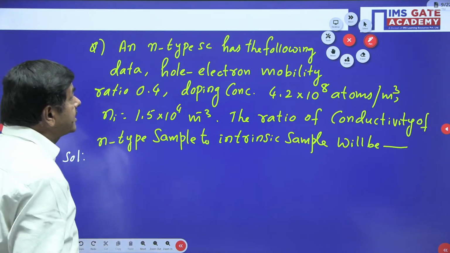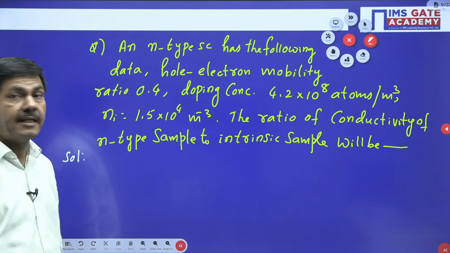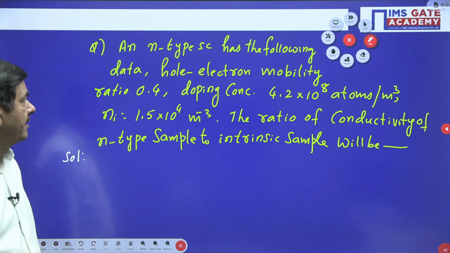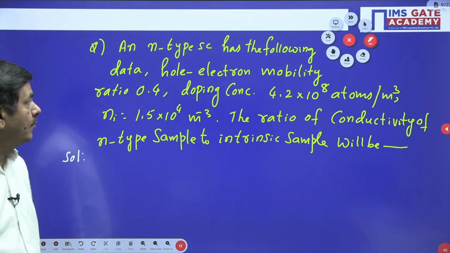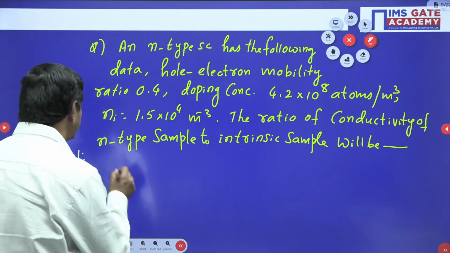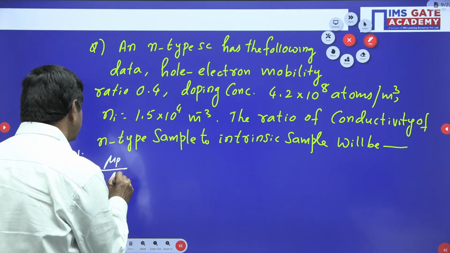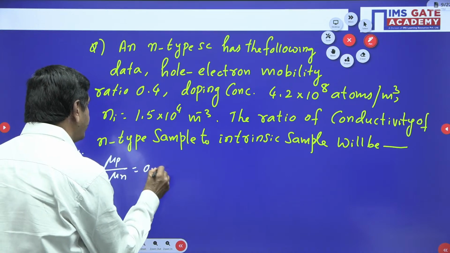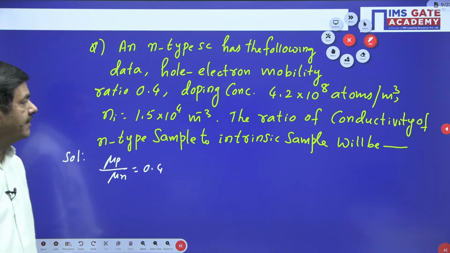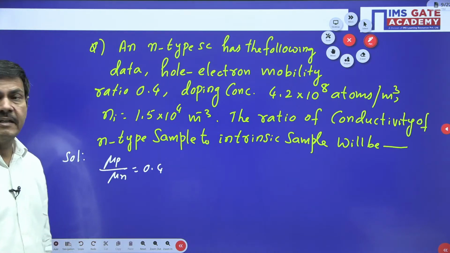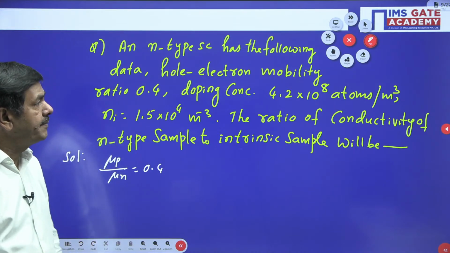An N-type silicon has the following data. The given material is an N-type extrinsic semiconductor. The hole to electron mobility ratio is given as 0.4. That means mu p by mu n is equal to 0.4: hole mobility divided by electron mobility. The doping concentration is 4.2 into 10 power 8 atoms per meter cube.